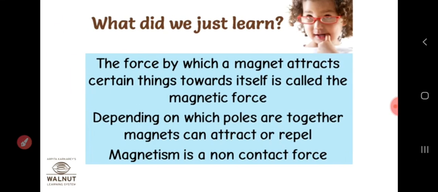What have we learned here? The force by which a magnet attracts certain things towards itself is called the magnetic force. Depending on which poles are together, the magnet can attract or repel. The magnetic force is a non-contact force.